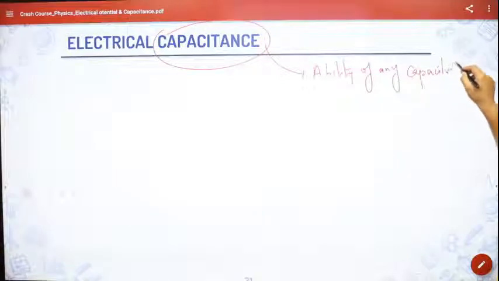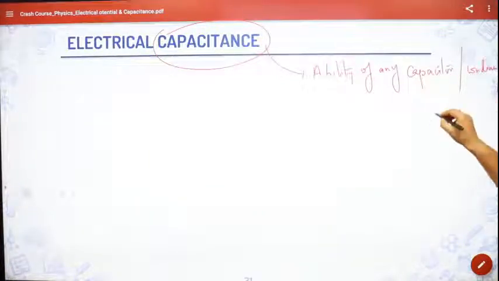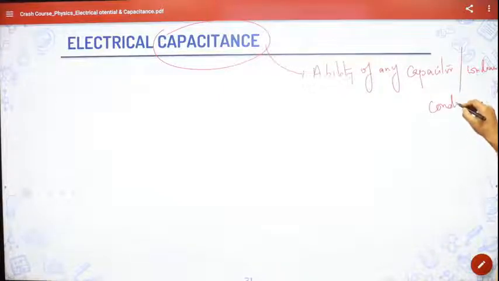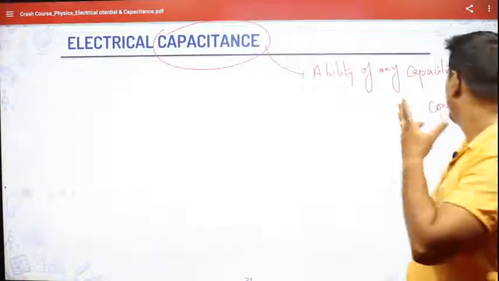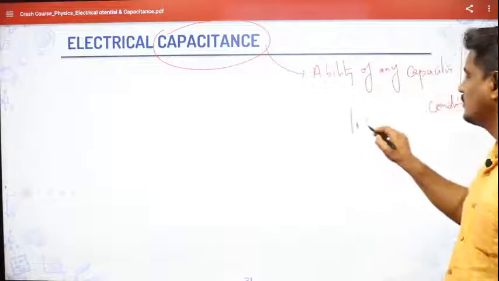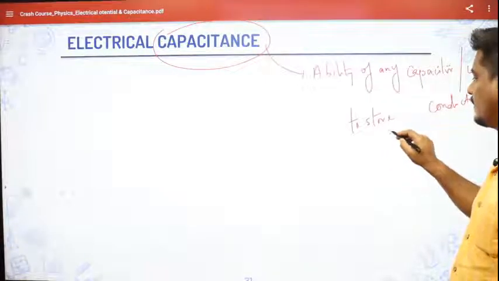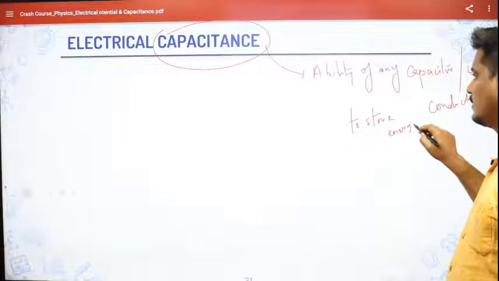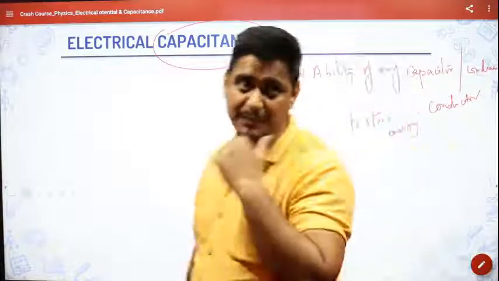Some books will even write condenser, some books will even write conductor. So it is the ability of a capacitor or a conductor or a condenser, whatever you say, to store energy. That is the capacitance, electrical capacitance.